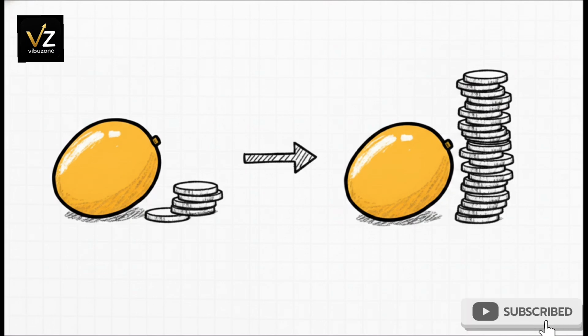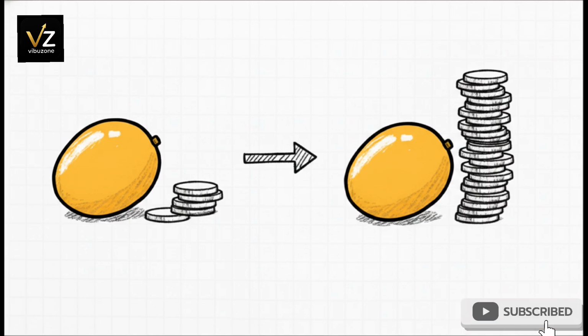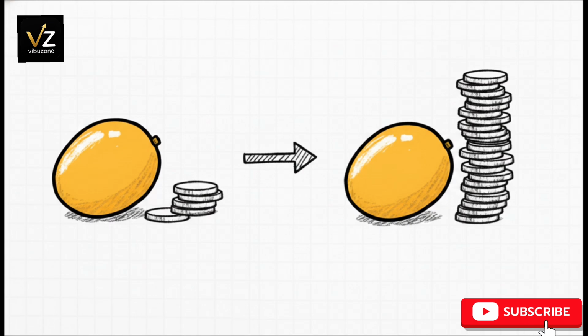Your investment value is now 1,000 units times 30 rupees, which equals 30,000 rupees. Your money grew because the NAV grew. But notice the most important part here. The actual number of units you own, those 1,000 units, never changed. Just like our mango from earlier, the item stayed the same. Its value is what went up.